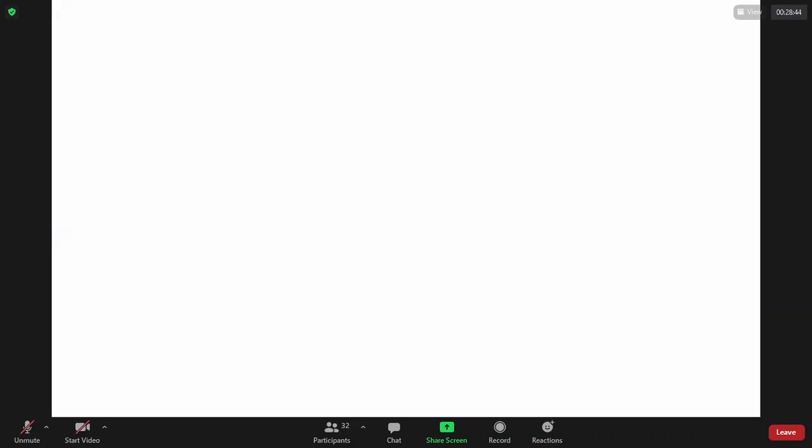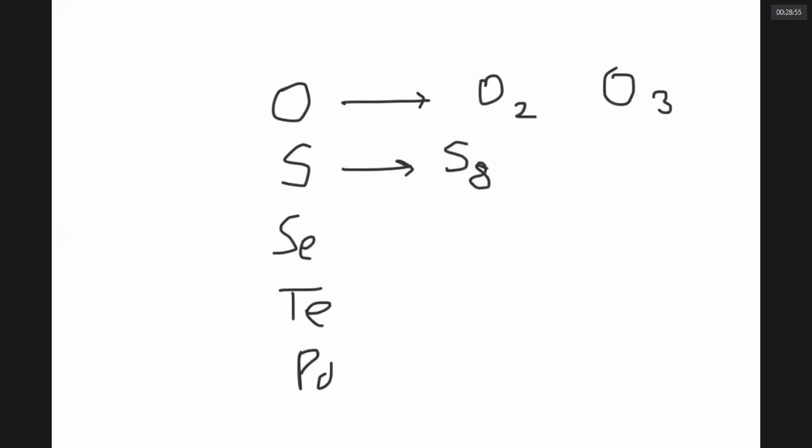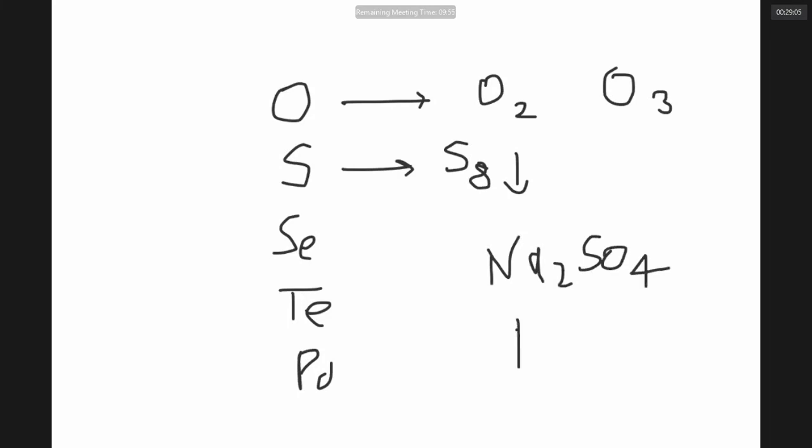The 16th group contains oxygen, sulfur, selenium, tellurium, polonium as elements. Oxygen is available in air as O2 and also as ozone in the upper zone of atmosphere. Sulfur is available as S8 in the earth's crust in some places, but by and large it is available as an ore in the form of, say, sodium sulfate, FeSO4, sometimes as CuFeS2.